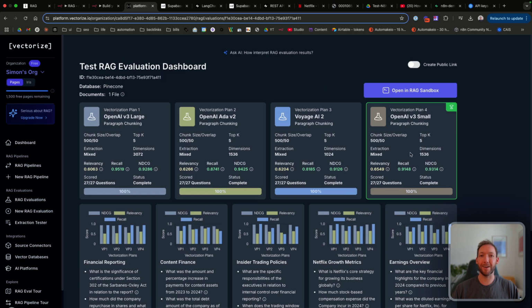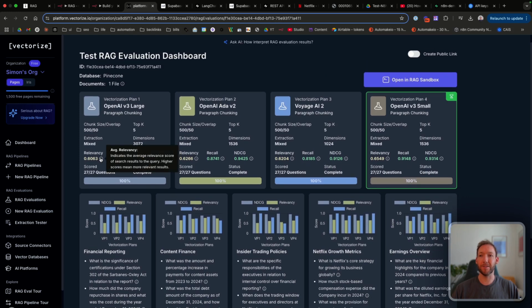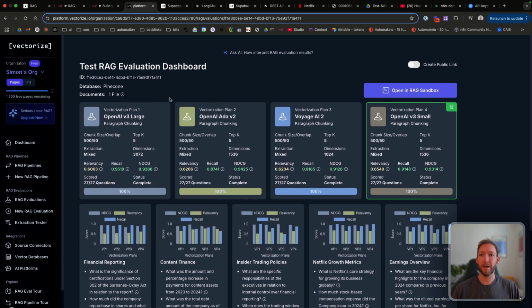So I've run the test. It's come back with different benchmarks around relevancy, i.e. it's tested it on certain things and said, using this embedding model, the chunk size and the overlap, how relevant were the results it returned when it was asked a question. And you can see it's asked it 27 questions based on the data, and said, okay, the recall here is very high, 0.9519.